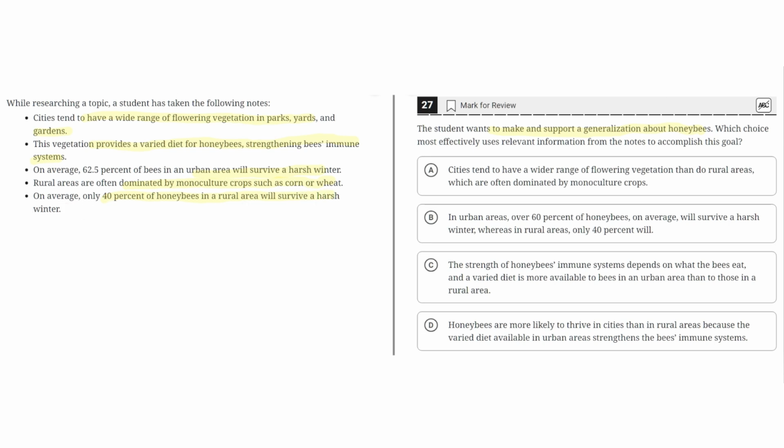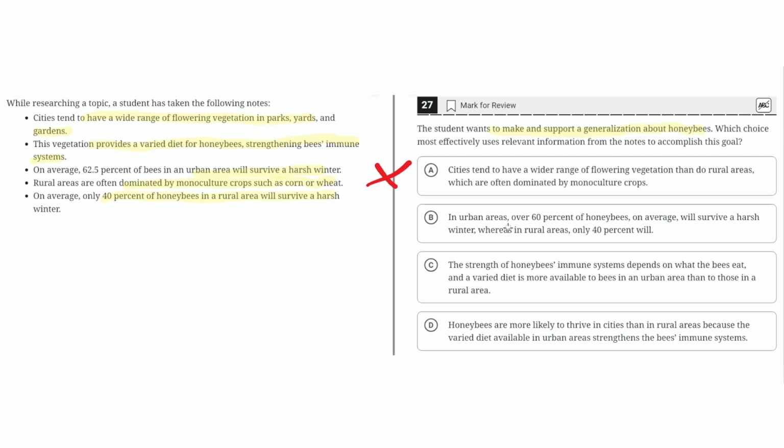So once more, the goal of the student is to make and support a generalization about honeybees. So let's look at the answer choices. A. Cities tend to have a wider range of flowering vegetation than do rural areas, which are often dominated by monoculture crops. This is incorrect because this does not discuss honeybees at all, and neither does it make and support a generalization about honeybees. Therefore, A is incorrect.